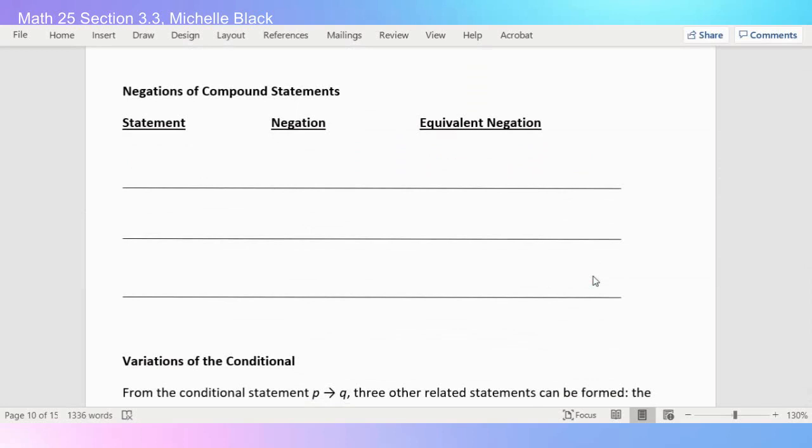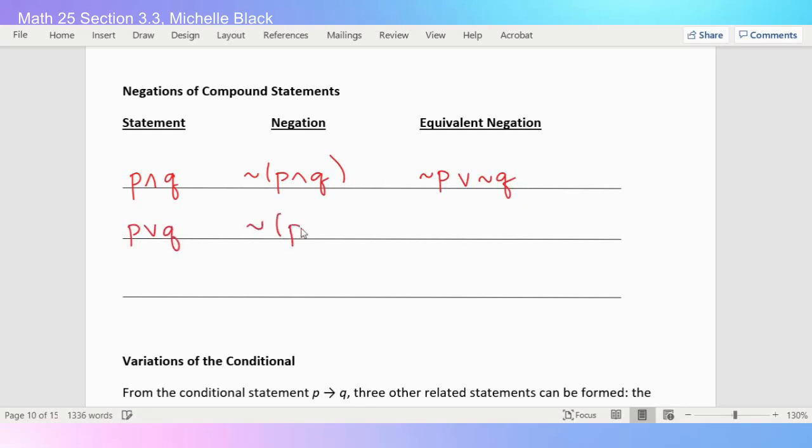So now we know a few different negations. We know the negation of the and, right? I can just use De Morgan's law to show that the equivalent negation is not P or not Q. I also know the negation of or.